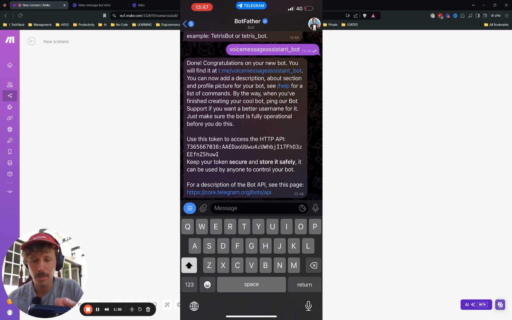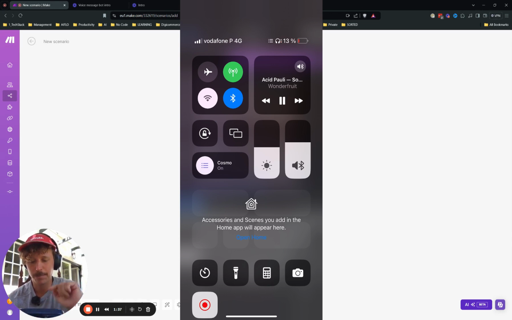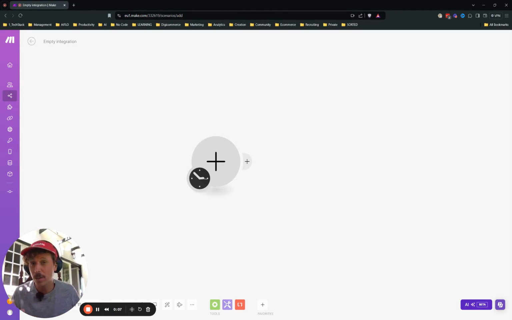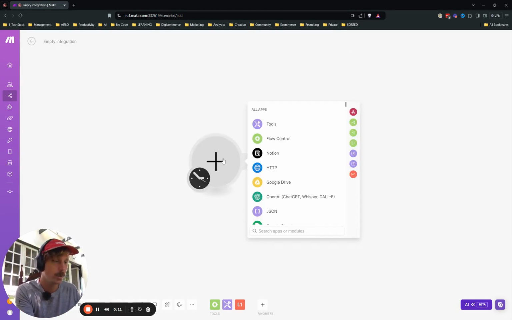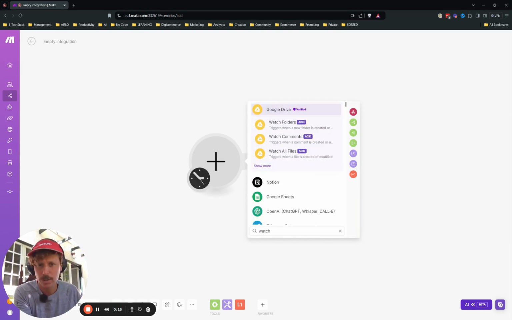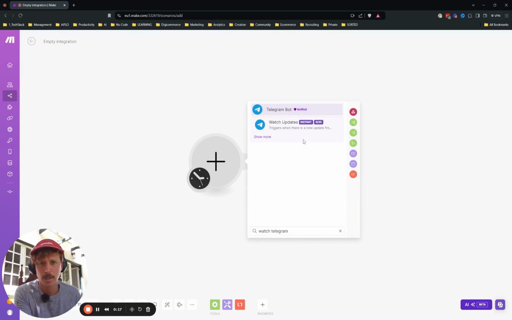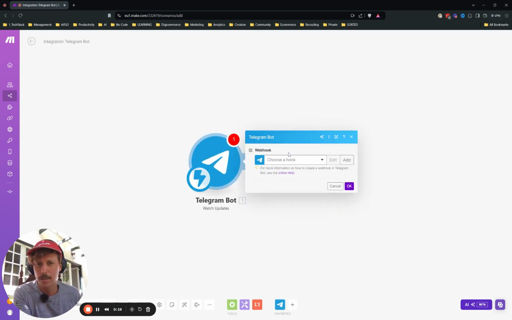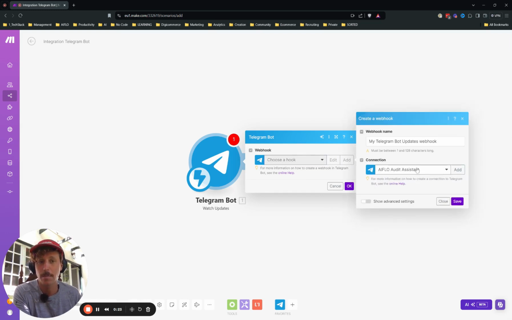Okay, then we copy the token. Bam. Now let's start. So we got our API token from Telegram. So we can set up a new message trigger where we will just watch Telegram. So we watch the updates and we need to choose a hook now, which we will have to add based on a specific bot.